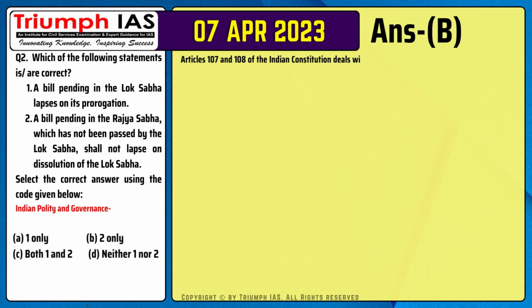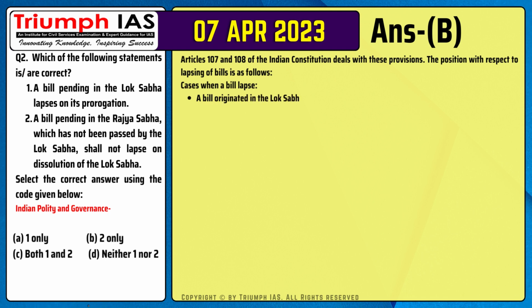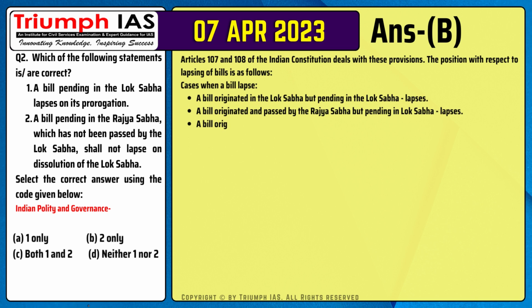Articles 107 and 108 of the Indian Constitution deal with these provisions. The position with respect to lapsing of bills is as follows. Cases when a bill lapses. Number 1. A bill originated in the Lok Sabha but pending in the Lok Sabha lapses. Number 2. A bill originated and passed by the Rajya Sabha but pending in Lok Sabha lapses.